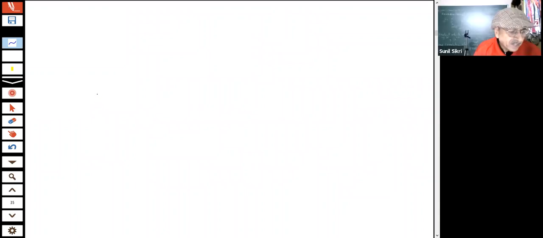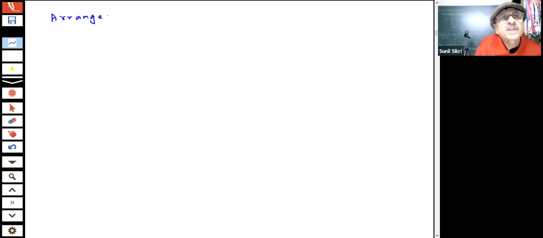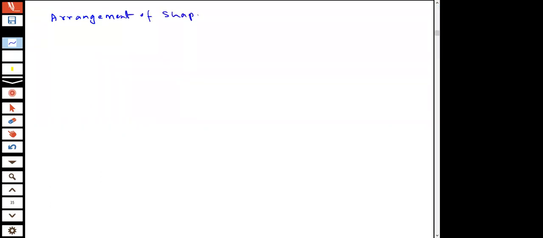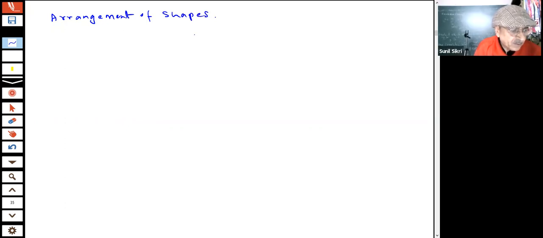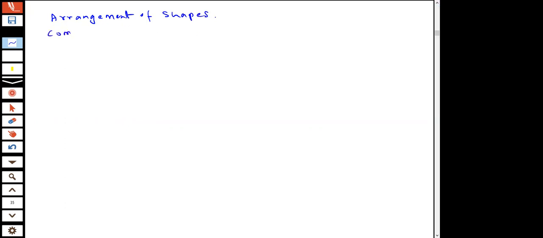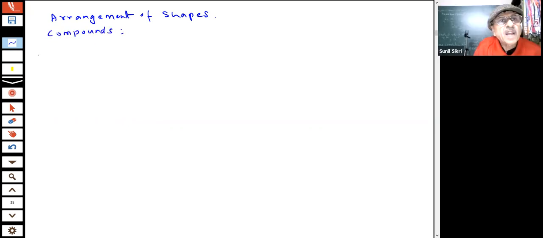So here is the story we are going to make further. What we are saying, students, is that certain arrangements of shapes can be predicted. The arrangement of shapes which we are going to experience depends on the compounds or molecules which we will take. For example, if I have something like